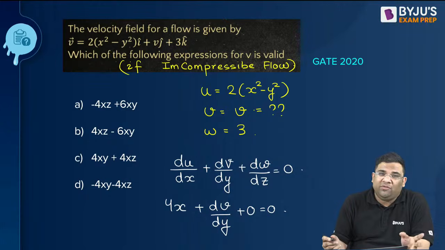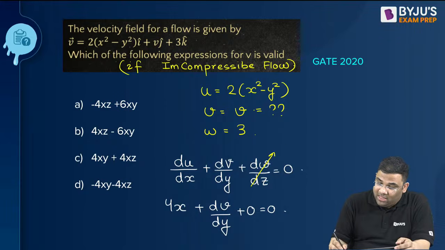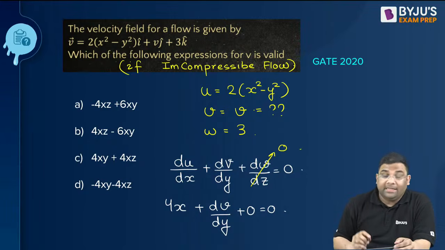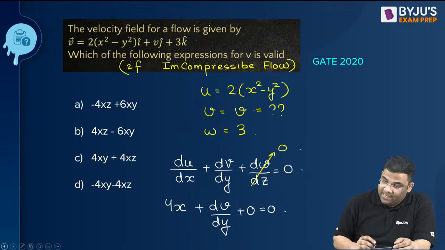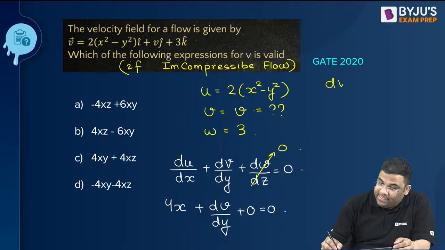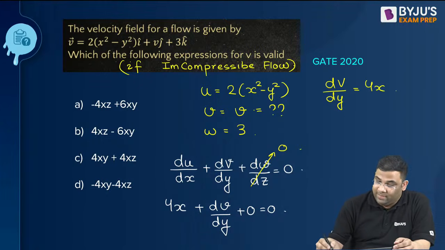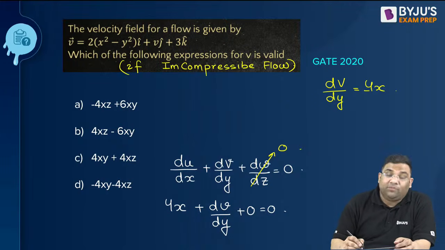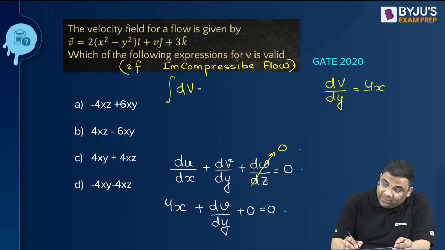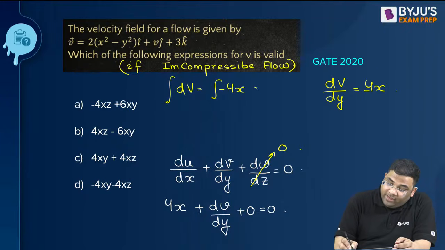You see the last one. W is 3, so differentiation with respect to z will be 0 only, na? Yes. And then I get this. So from here what can I say? I can say that your dv by dy is equal to what? Minus 4x. Now what will I do? I will integrate this with respect to y. So what will I get? I will get minus 4xy.